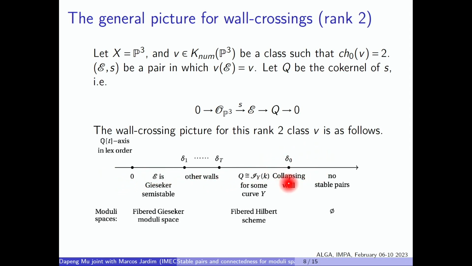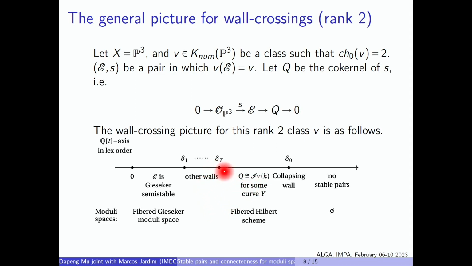And then there's another point, which I denote by delta 0, and I write collapsing wall for that. That means if you choose a delta that is larger than delta 0, then there are no stable pairs with respect to that delta. There only exist some non-trivial stable pairs in between 0 and delta 0. These are, say, delta 1, delta 2, and so on, until the last one, which I denote by delta t.